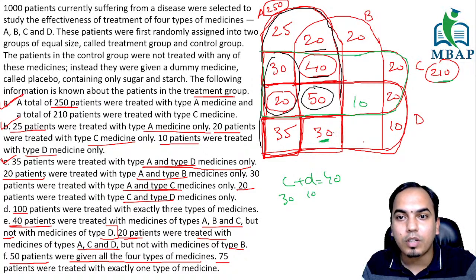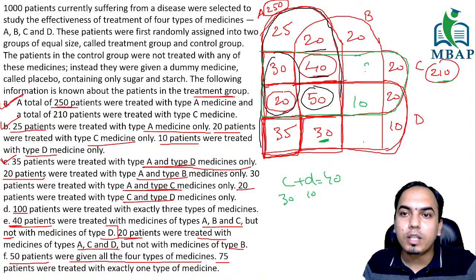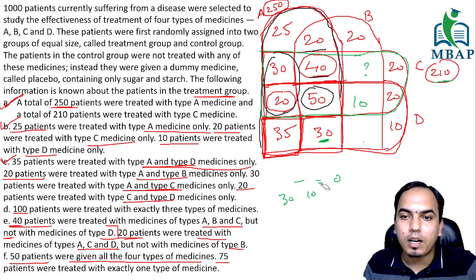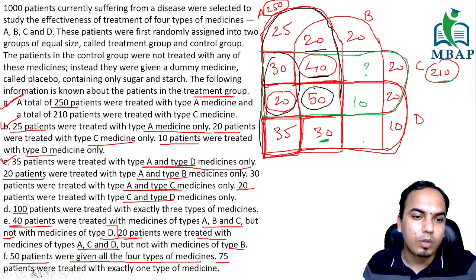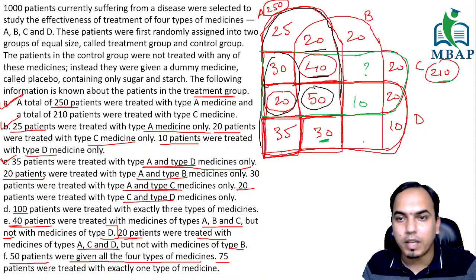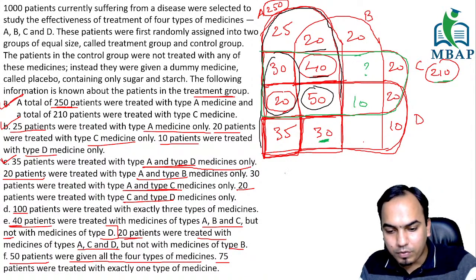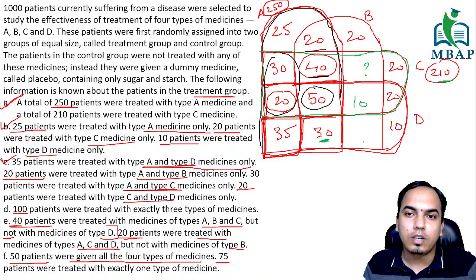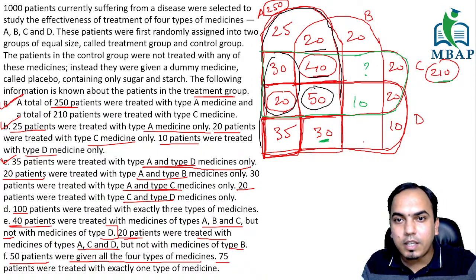So 30 and 10, you know these two values. So the only thing pending is this. A similar case where you just do an addition of this. You just add and you get that only one box which is pending. So the value of small d that I've taken here is this 10. This is 30. Alright, quickly addition.